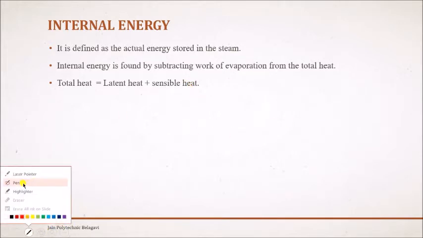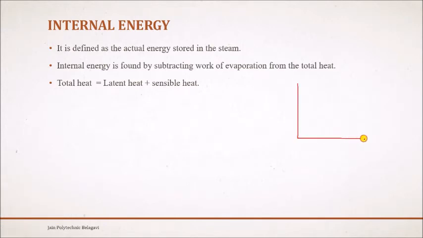So I'll just show you. We have seen the PV diagram, right? The temperature and enthalpy diagram. Here, water will be at this point, or if you take water at 0 degrees Celsius, it will be here. When you start heating, its temperature increases up to the boiling point. This point we call the saturation temperature, or boiling point of water at atmospheric pressure. During this process, whatever heat is absorbed in making the water go from 0 to 100 degrees Celsius, we call that heat sensible heat.